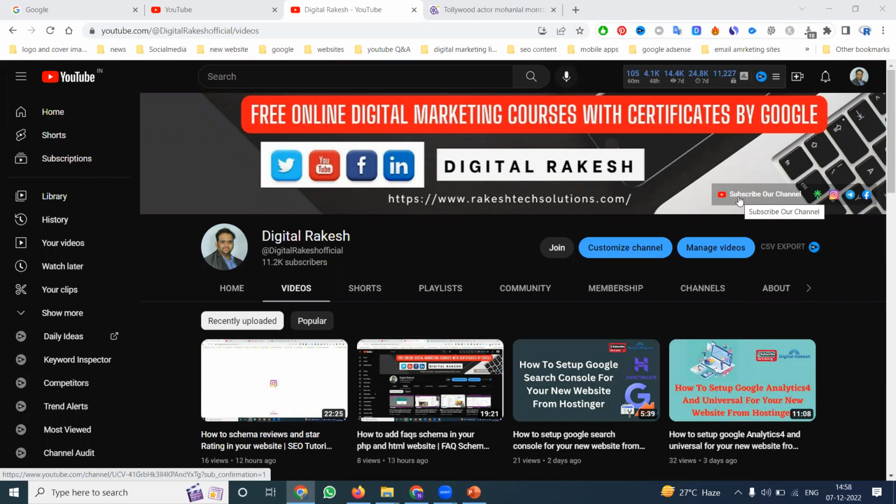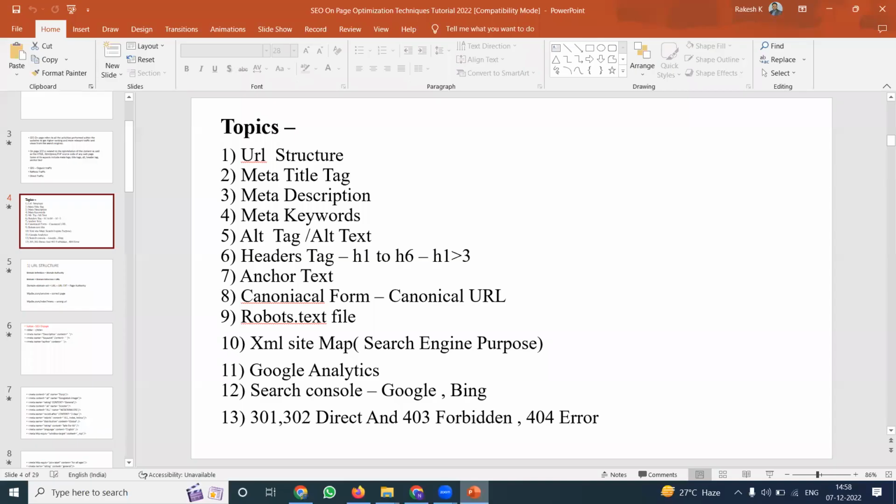So this is a very important one, called SEO on-page patterns. If we go to SEO on-page, what are the patterns that are very important? First of all, your structure: meta title tag, meta description, meta keyword, alt tag, header tag, canonical URL. Today I can explain here, and I'll show anchor text also. I can show you the complete 8 steps in this particular video. Guys, watch carefully and practice it.